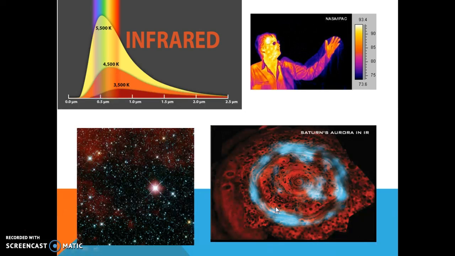Now, the infrared is a particular wavelength. It is a form of light that we cannot see with our eyes, but we can feel it on our skin as heat. Everything in the universe that is warm gives out light.